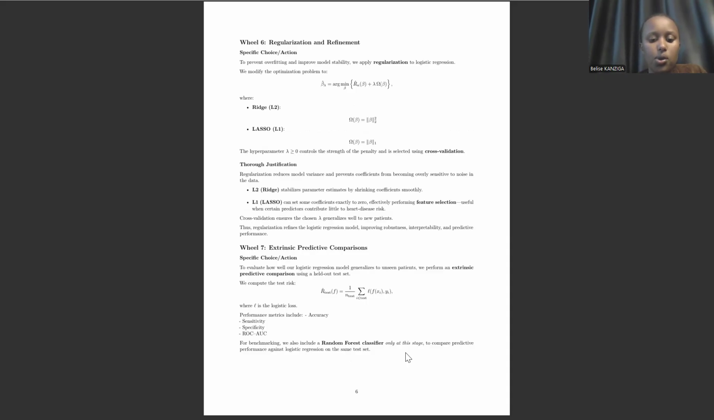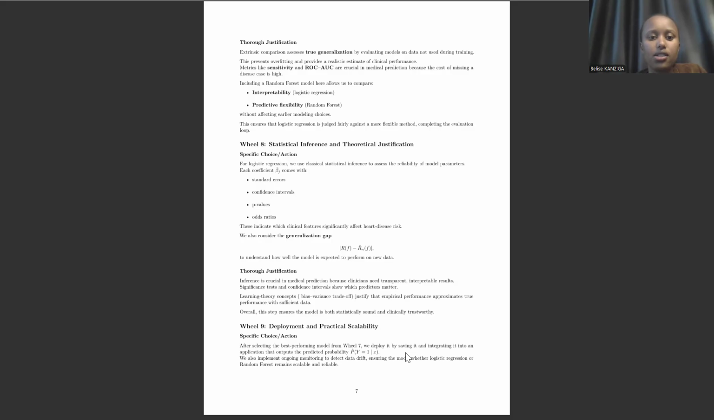In wheel 7, we can include other models like a random forest classifier to compare predictive performance against the logistic regression on the same test set. This will ensure the logistic regression is compared against more flexible methods, completing the evaluation loop. In wheel 9, we can find the clinical features which significantly affect heart disease risk by confidence interval, p-value, odds ratio, and standard error. And after that we can deploy our model for real-world use.